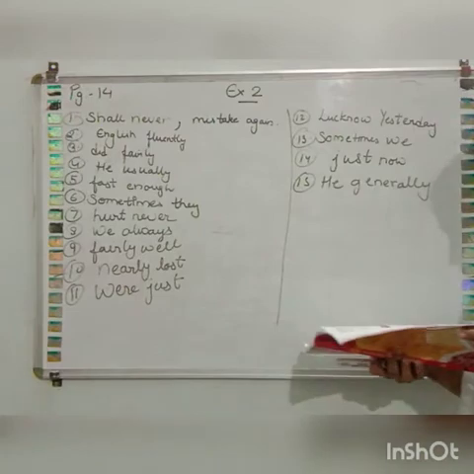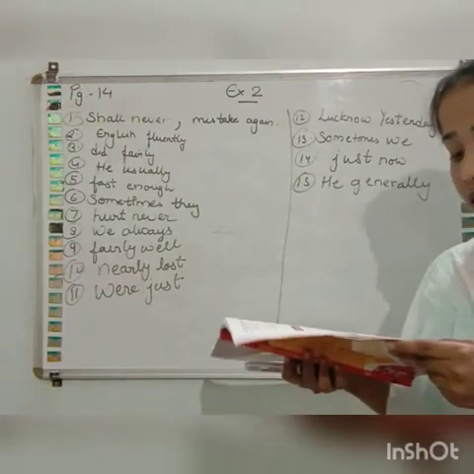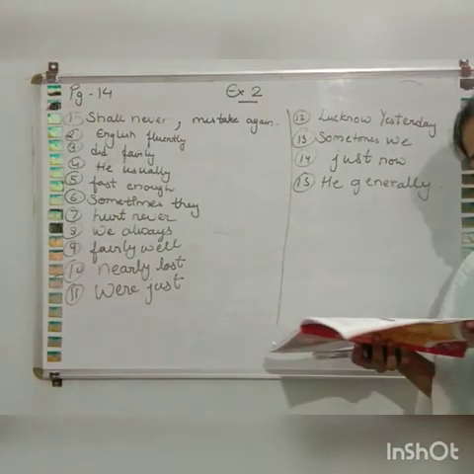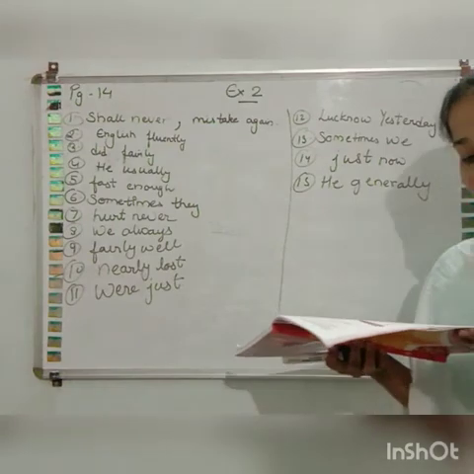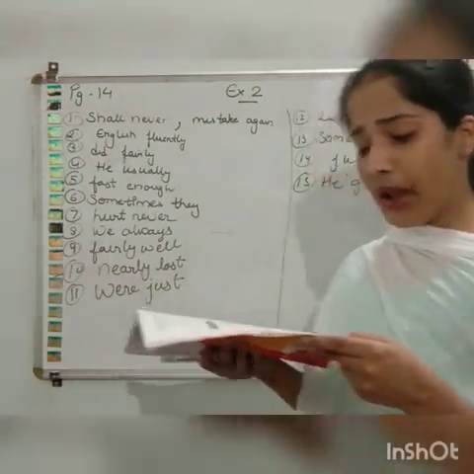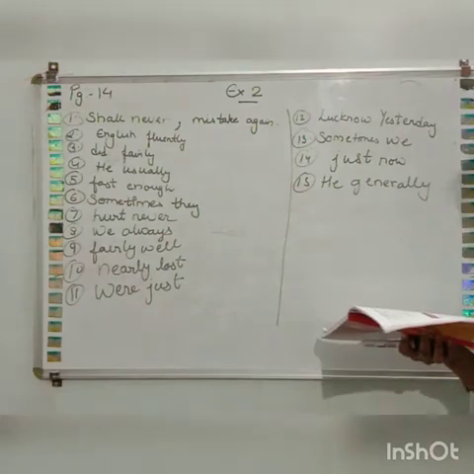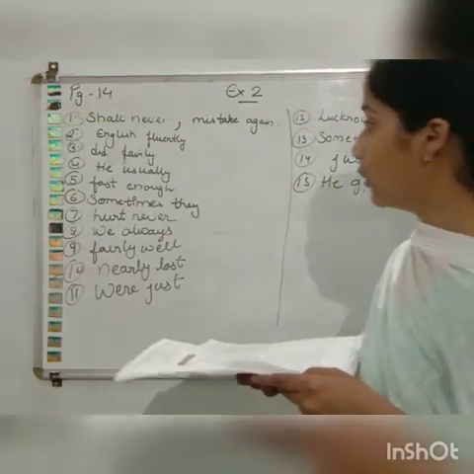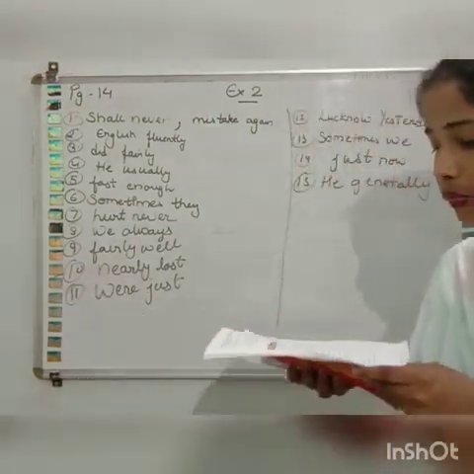Okay. Now the fifth one is: the policeman ran fast to overtake the thief. And the adverb is enough. So how do we write this?